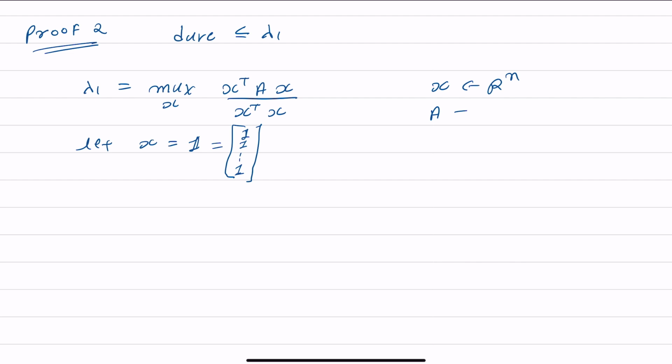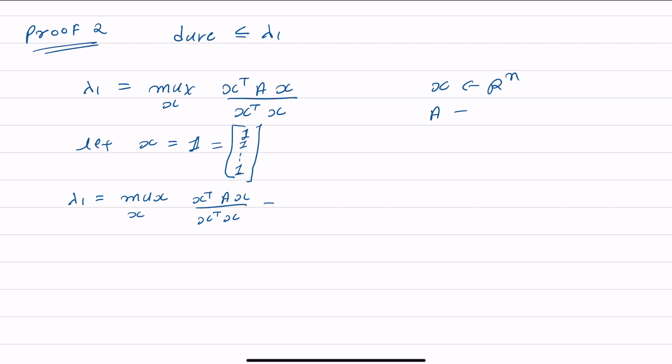So lambda 1 is equal to the maximum over all x of x transpose A x divided by x transpose x.